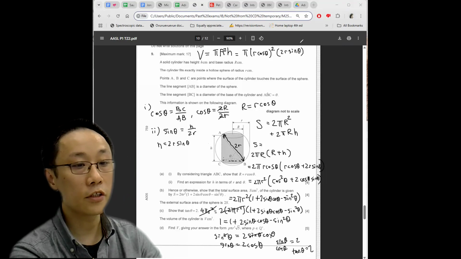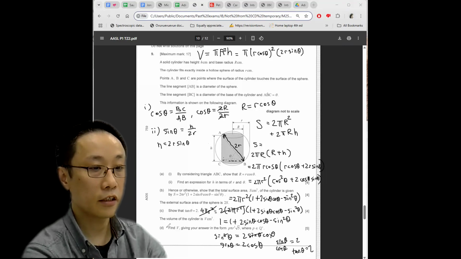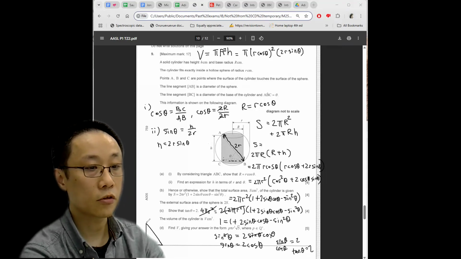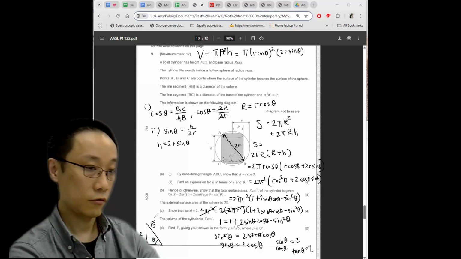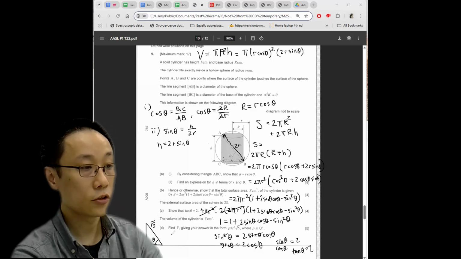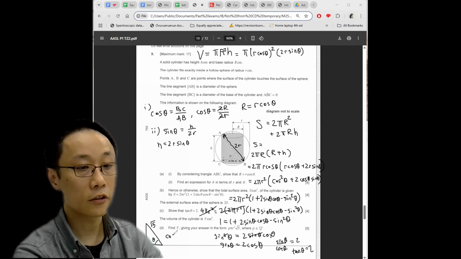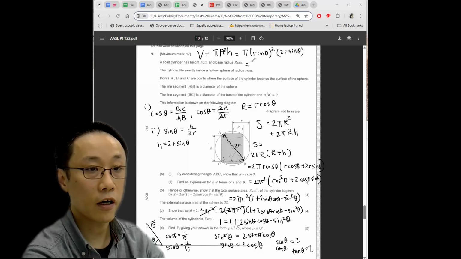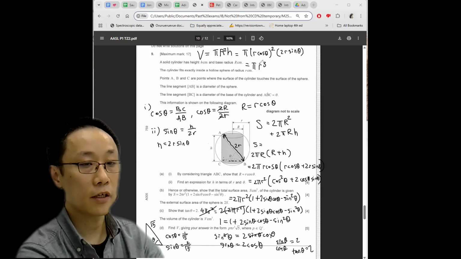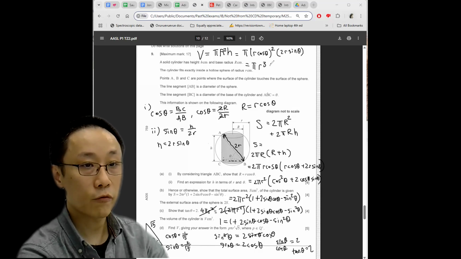When we are given tangent theta equals 2, a very standard technique is to use SOHCAHTOA again. Draw a right-angled triangle which satisfies tangent theta equals 2 and use Pythagoras to work out that the hypotenuse of this triangle is root 5. We can use the SOHCAHTOA definition again: cos theta equals 1 over root 5, sine theta equals 2 over root 5. Plug these into the expression at the top. We have pi, and we actually have 3 r's multiplied, so r cubed. Cosine is squared, so we have 1 over 5, and sine theta is just 2 over root 5.